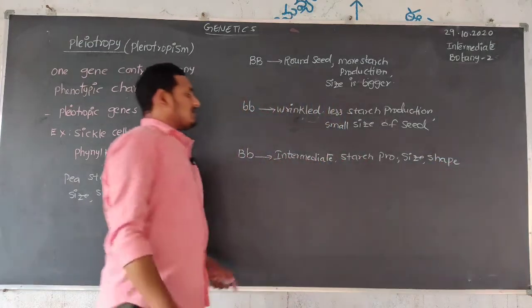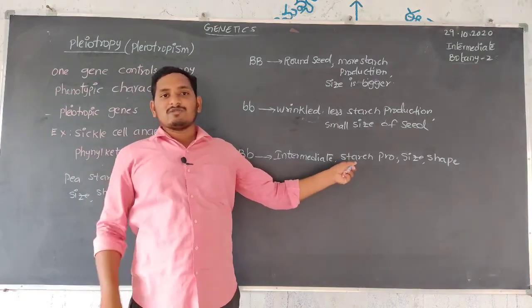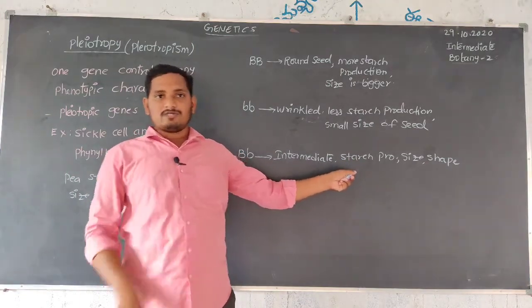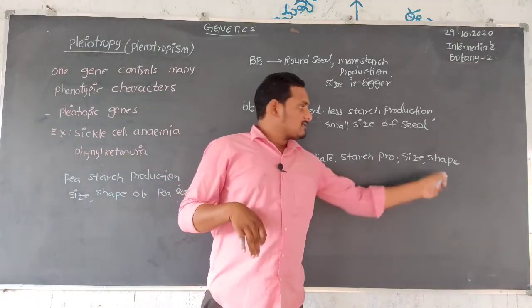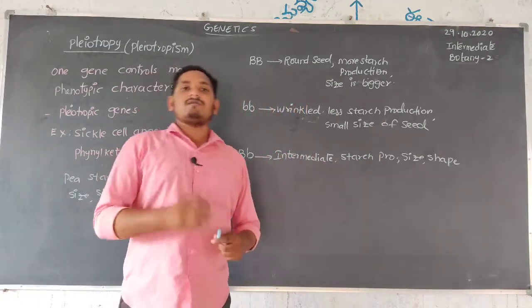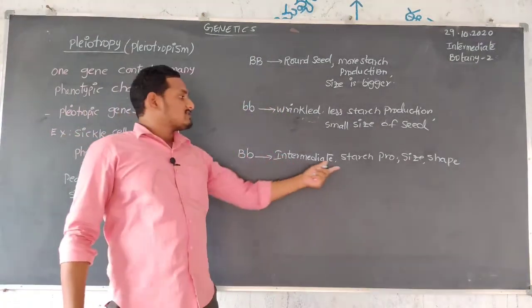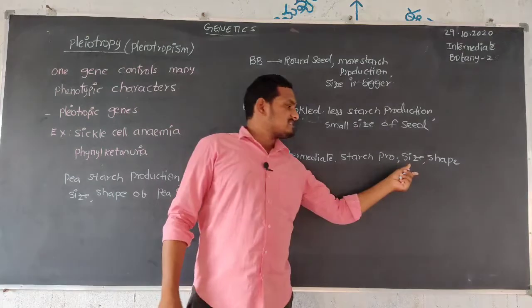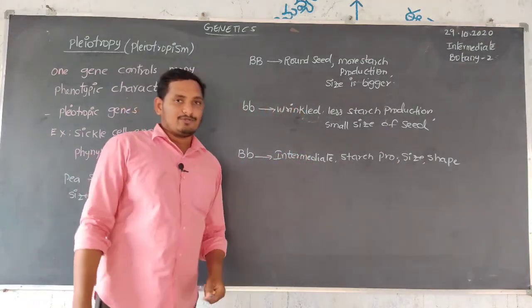Intermediate means not more starch production, not very less starch production, not more in size, not less in size. So, a medium amount of starch is produced, medium size of seed, and medium shape of seed.